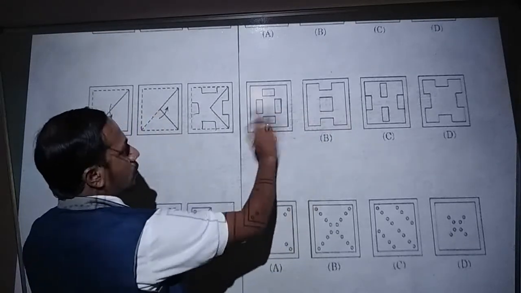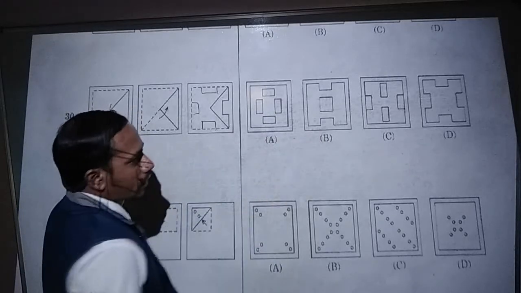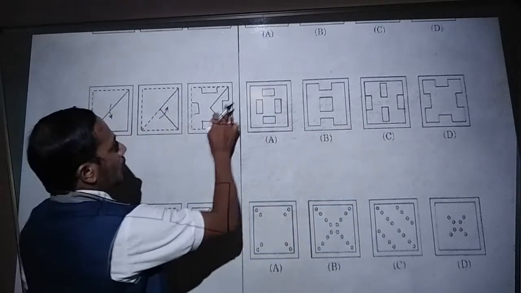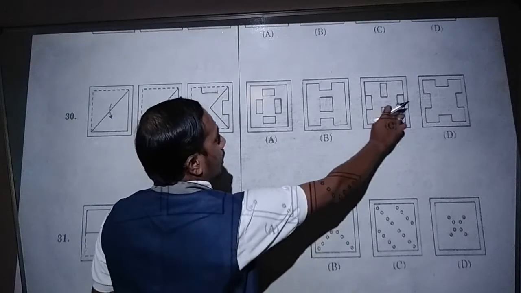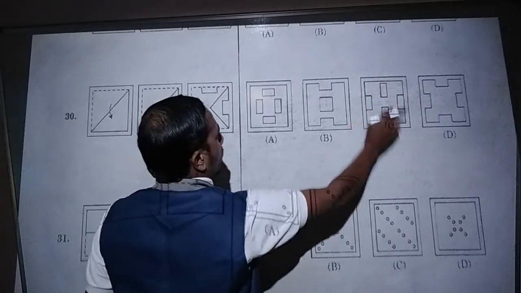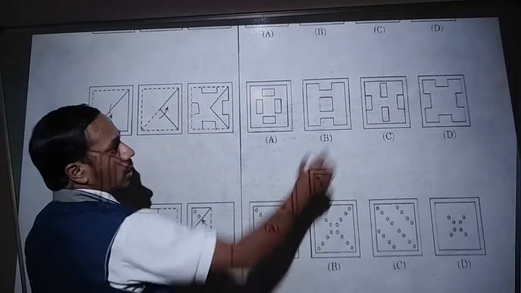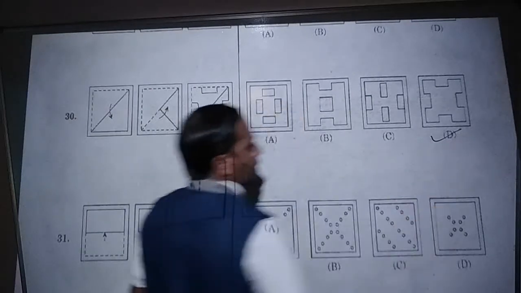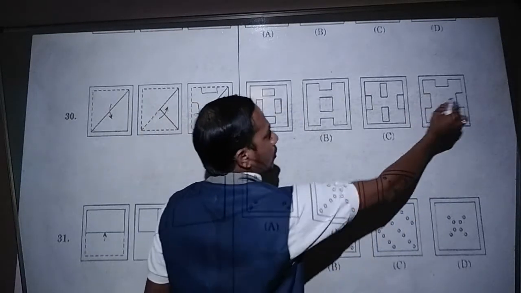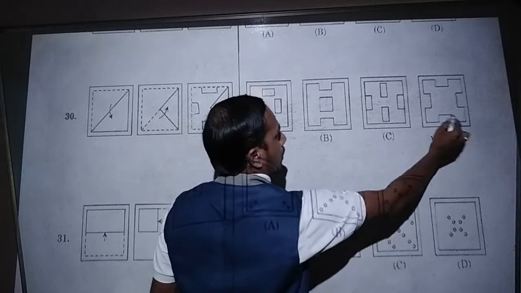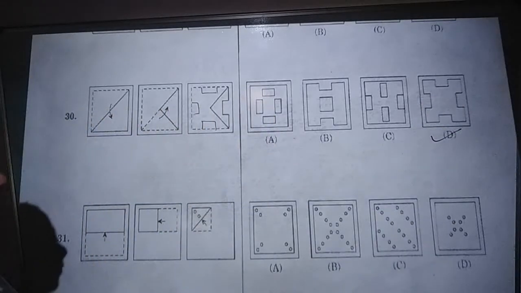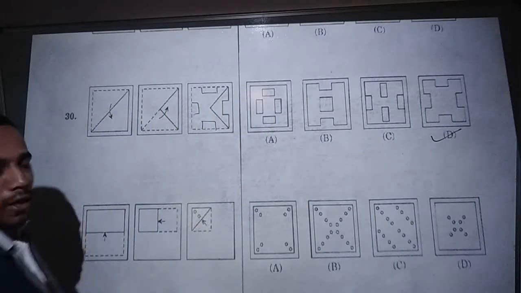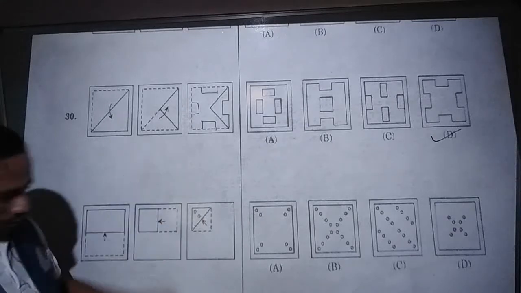These are rectangles closed. That's why this is also not correct. This one, here one figure open, here one figure open. That is correct, but this one is not like that. That is also wrong. In option D, see, option D is correct because here it is open, here also it is open, here also, here also. That's why option D is the correct one. Okay, so that is the right answer.